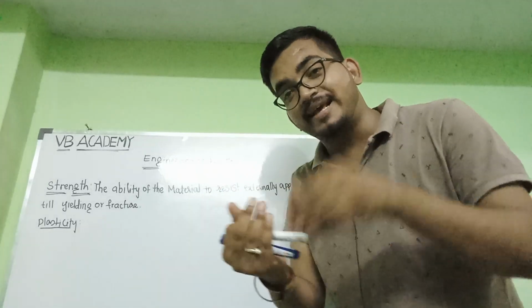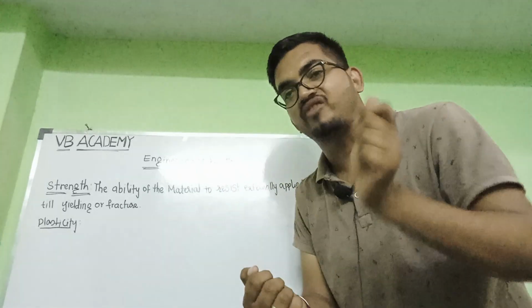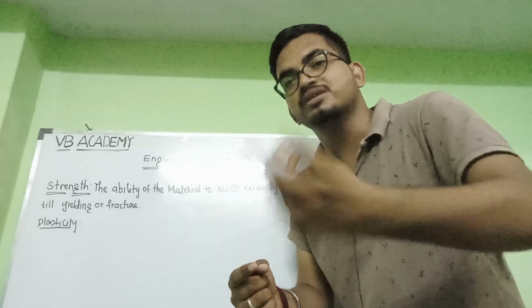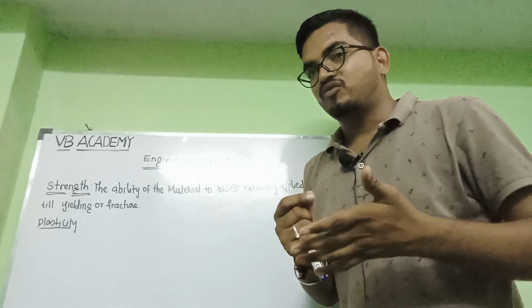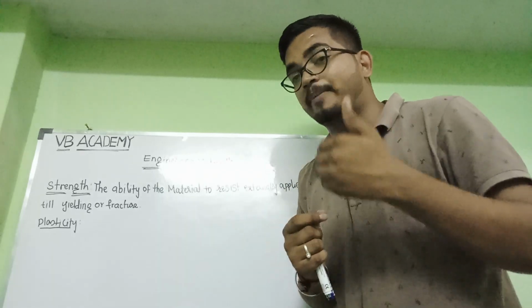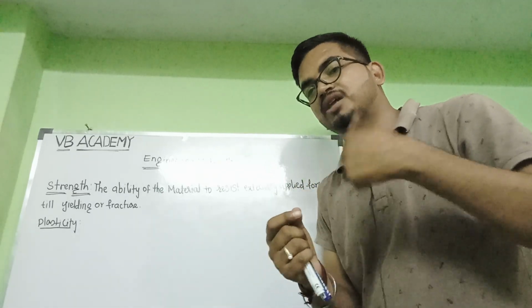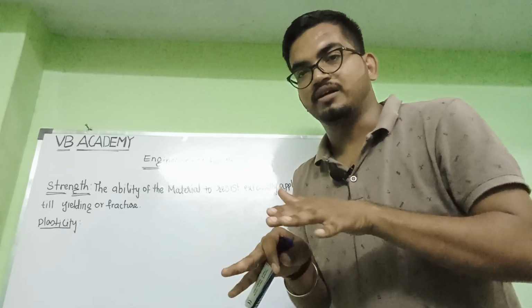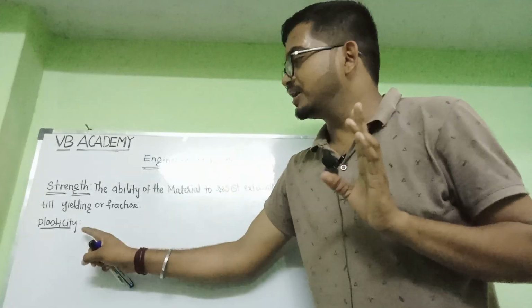Whenever I am hammering, I am applying an external force on the wire and it gets flattened and won't retain its circularity. Are you getting it? Due to applying external force, that is hammering, the roundness of the wire is gone and it is flattened. Means the deformation is permanently retained. Clear? That is the plasticity.